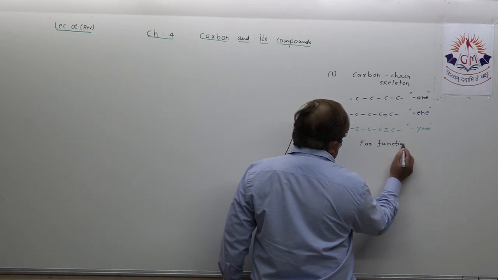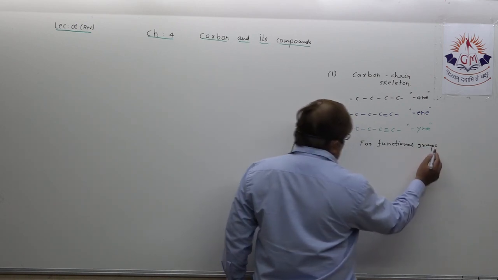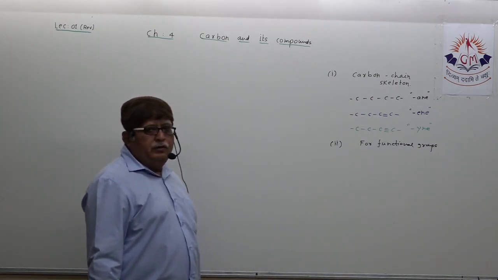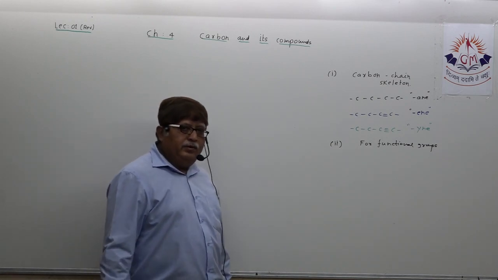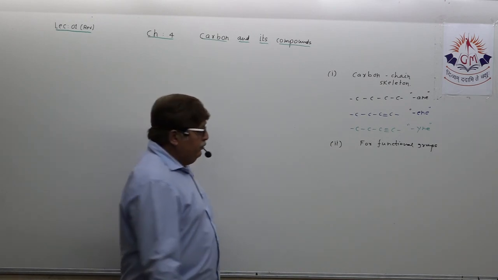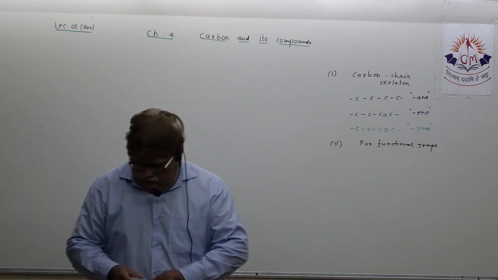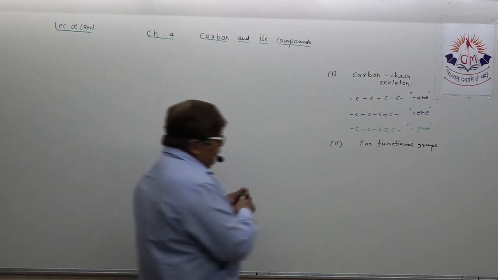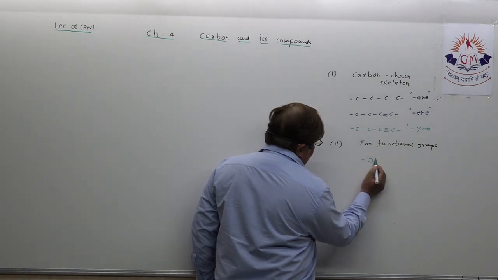You all know various functional groups. You must be remembering different functional groups, just to mention a few. I am not writing the halogen because you know, but suppose I write OH.